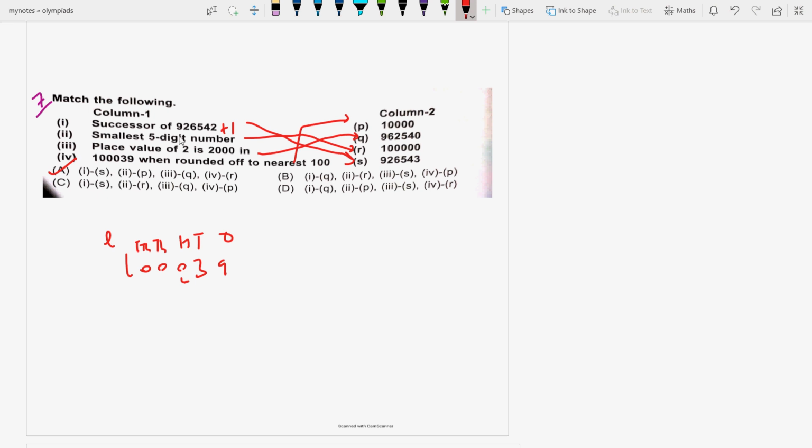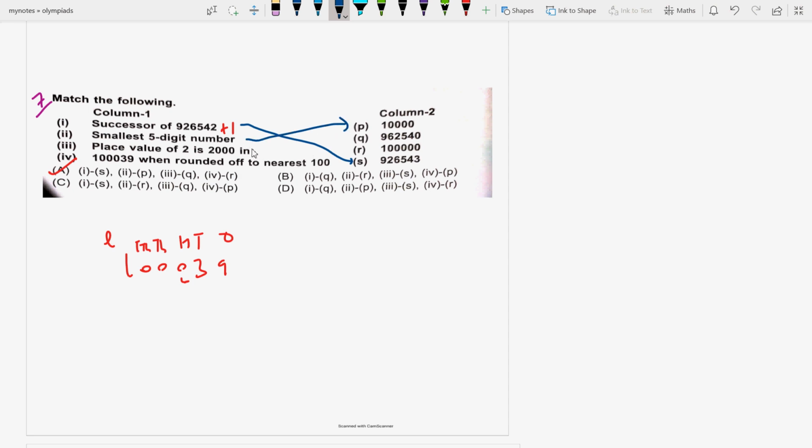Second, see, the answer is the smallest 5 digit number. Okay, sorry, this is wrong. Wait one minute. See, this will be S, the smallest 5 digit number will be 10,000. That means it is option P.